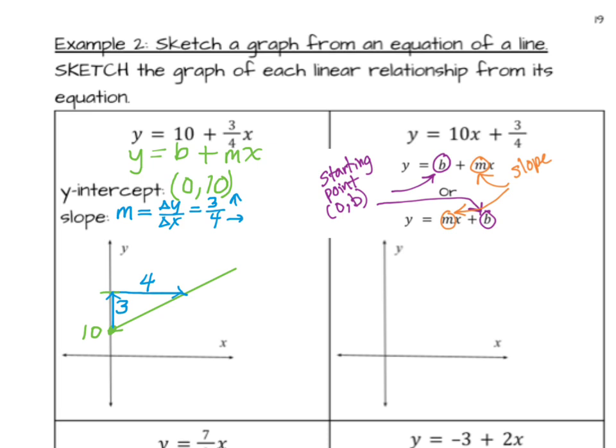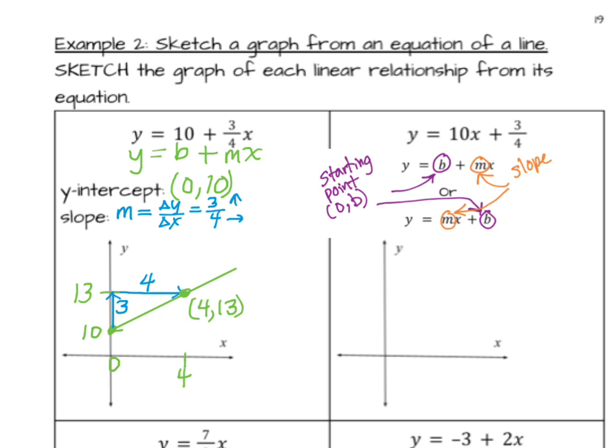Okay, so now, if I started at 10, and I changed by going up 3, 10 plus 3, my new coordinate is 13, so that's the y-coordinate for this point. And my x-coordinate, this point here has an x-coordinate of 0. From here, I go 4 to the right. 0 plus 4 is 4. So the coordinates of this point here are x is 4 and y is 13.